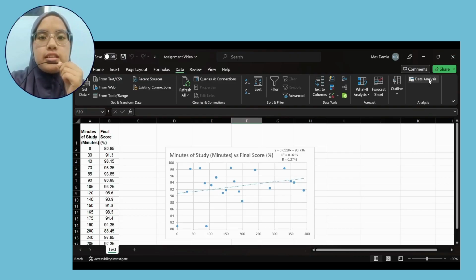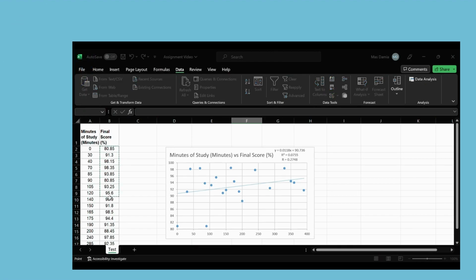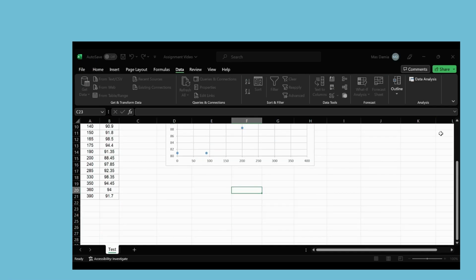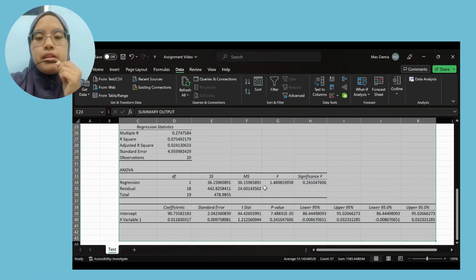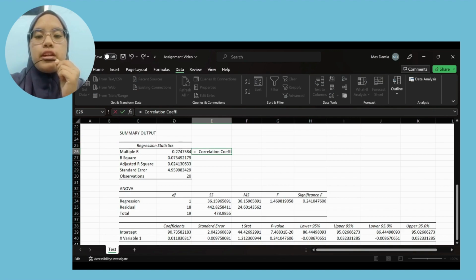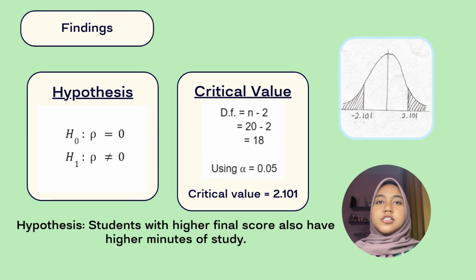Next, for data analysis. First, select data analysis and select regression. And then, select the cells that contains the data. After that, the output will appear. So, this is the value for correlation coefficient, which is 0.2748. And also, we can see the regression equation here, which is y equal to 0.0118x plus 90.7358. To make a decision and determine the final hypothesis, we use a hypothesis testing procedure.